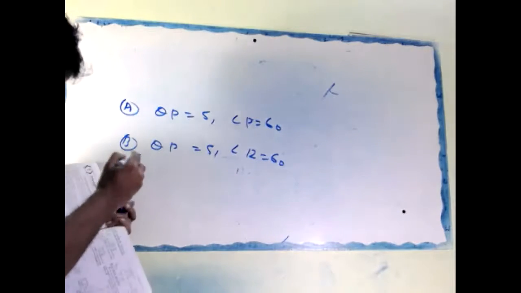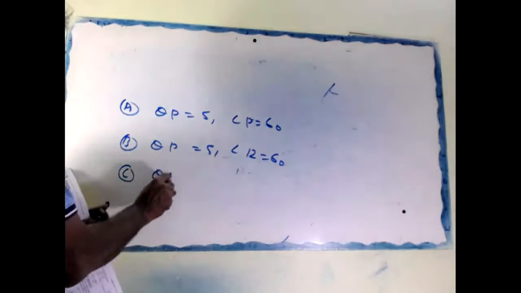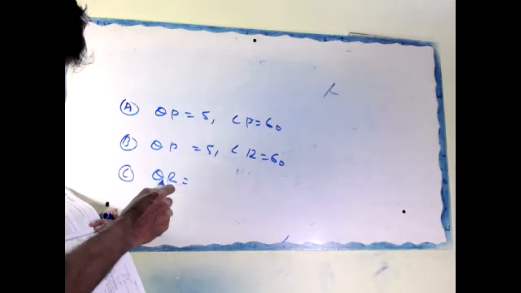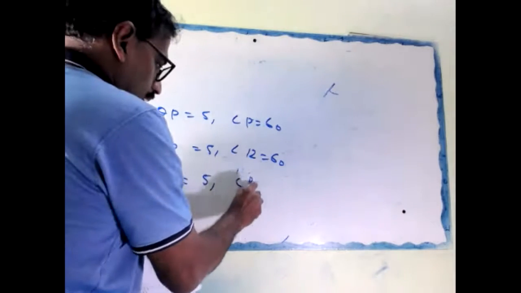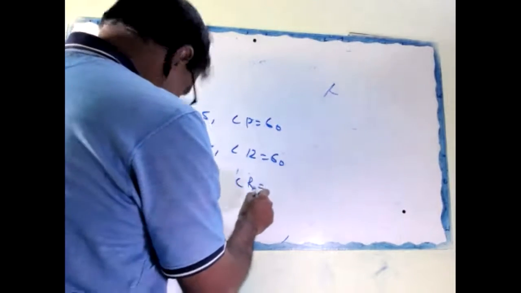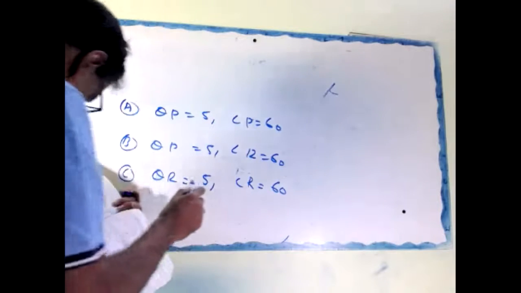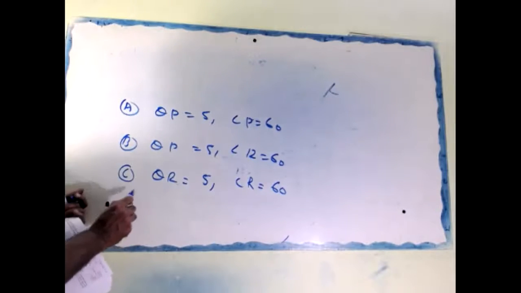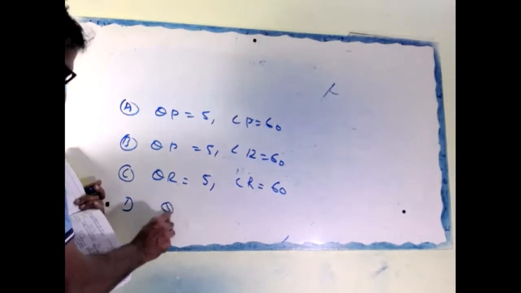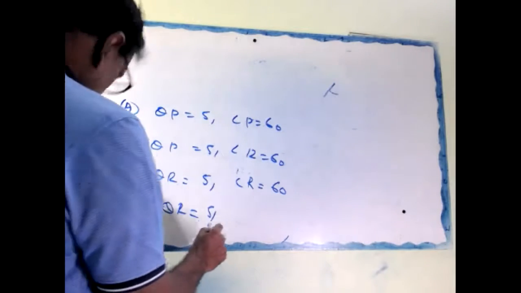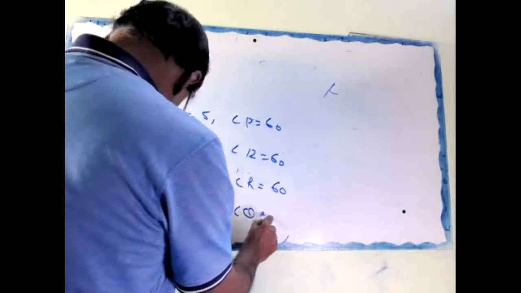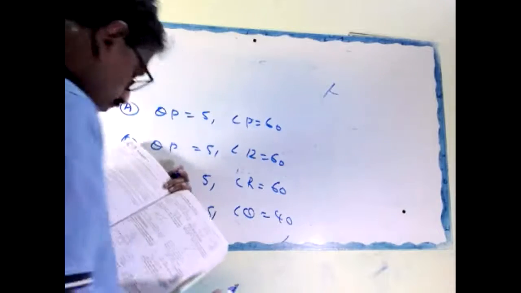Option C, QR equal to 5 centimeter, angle R 60. Option D, QR 5 centimeter, angle Q 40.